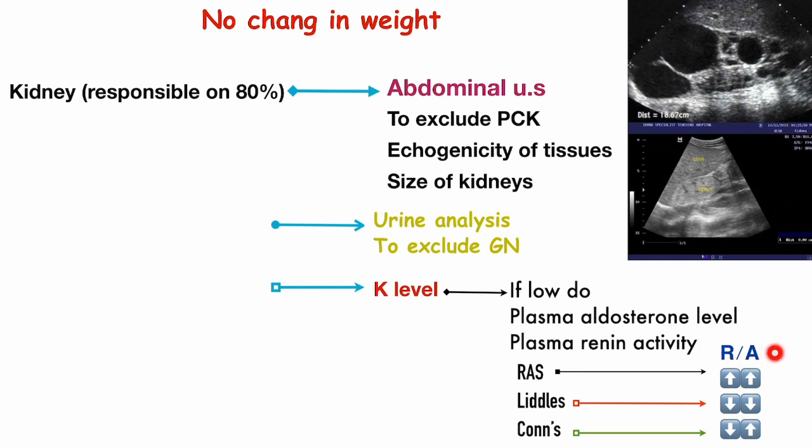Here renin and aldosterone, if both are high, that means renal artery stenosis. Both raised means renal artery stenosis. Both low means Liddle. If aldosterone is high and renin is low, that means Conn's. So this starts with letter R, that means raised. Letter L means low, right?